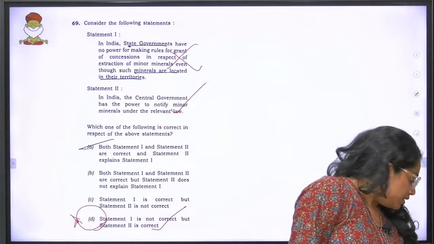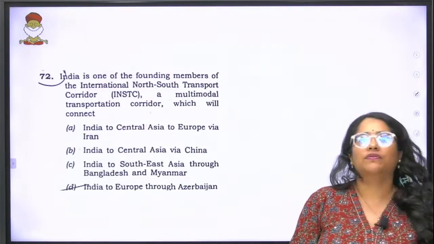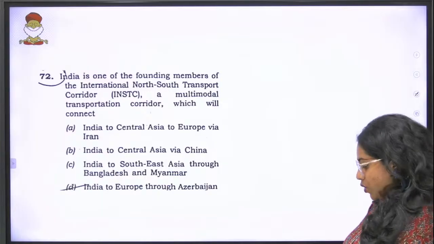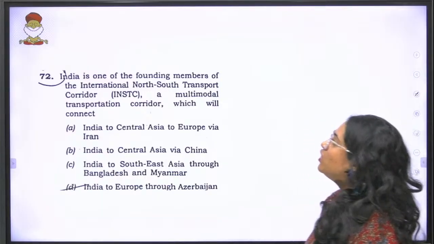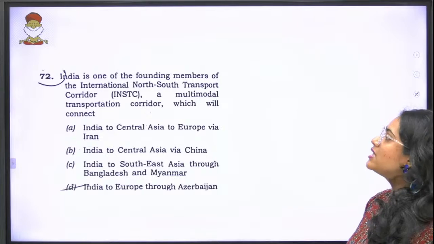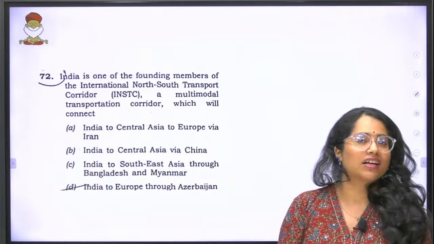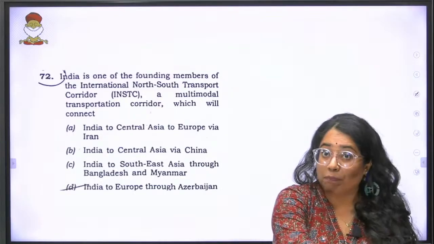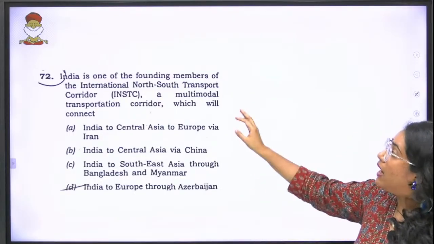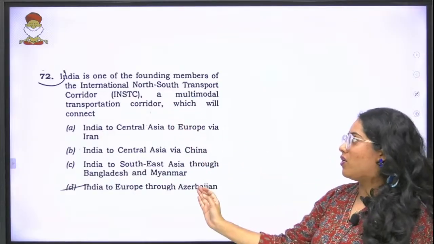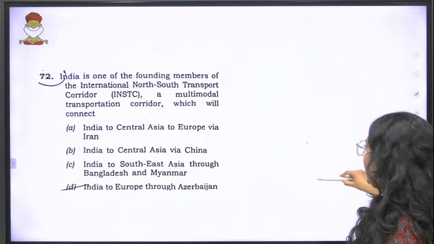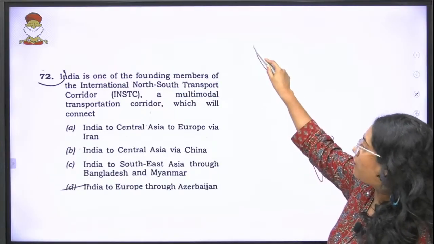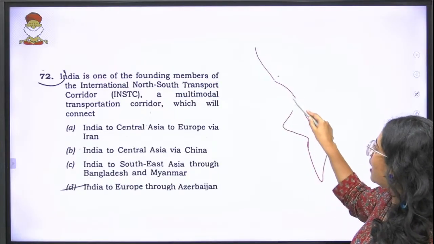Okay. Now moving forward, we have the next question. India is one of the founding members of the International North-South Transport Corridor. Again, something that has been in the news primarily because of the Chabahar port, etc. A multimodal transportation corridor which will connect India to Central Asia and to Europe after that via Iran.